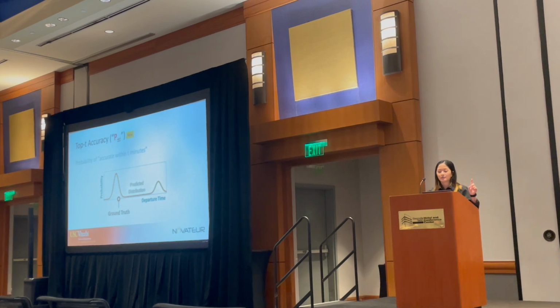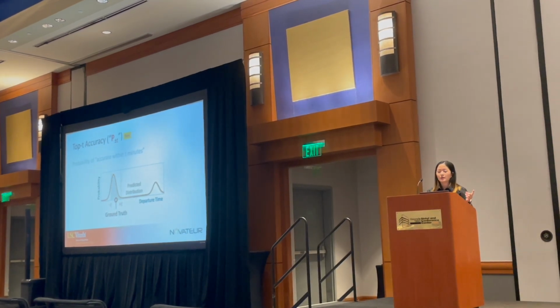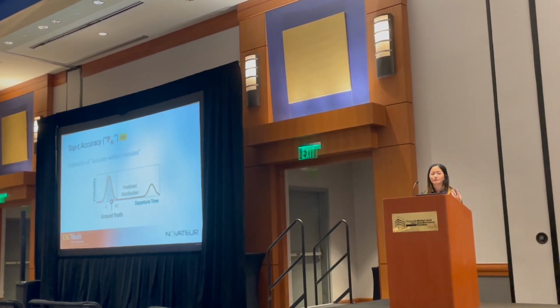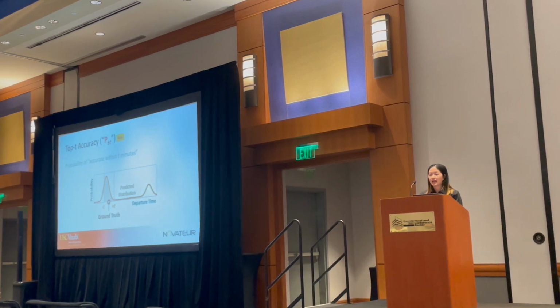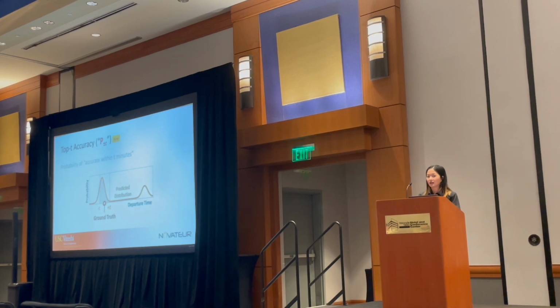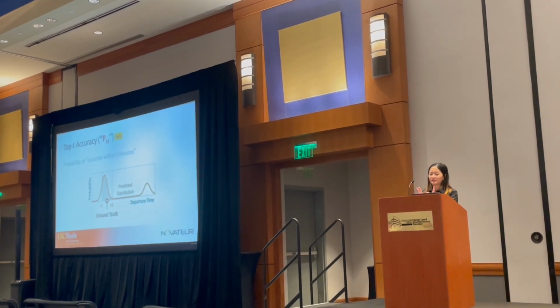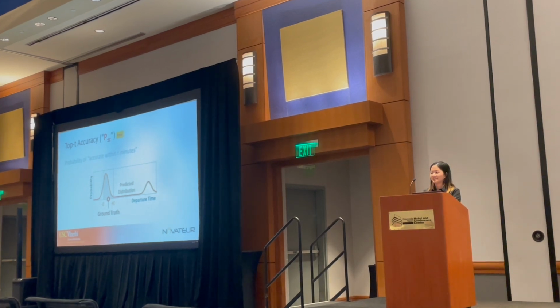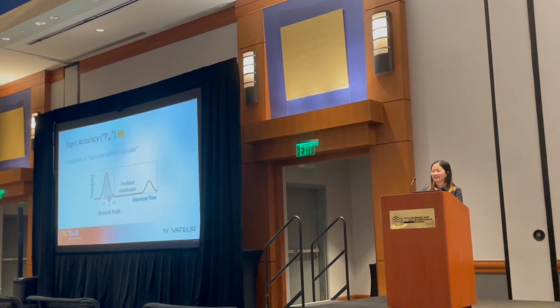Say this is the predicted distribution that we have, and there's a ground truth point here. We take the interval of plus T minutes to minus T minutes around the ground truth, and the area under the curve will be the probability that our distribution gives, like falls between the plus minus T minutes of the ground truth location. So it's kind of an accuracy in the continuous sense.